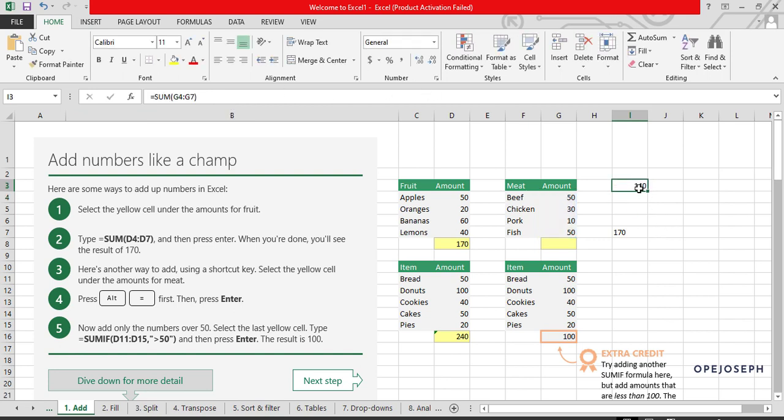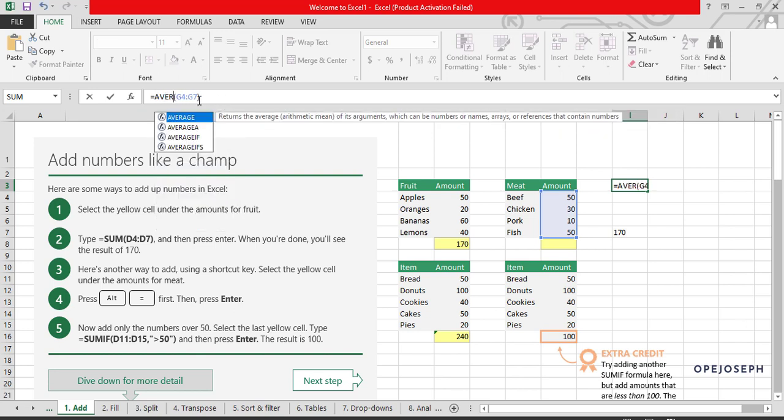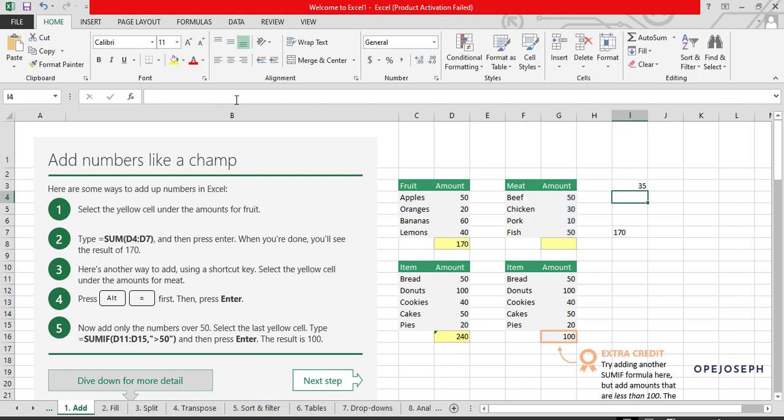That is 140. So the beauty of using expressions is that you can always change the function in order to get another answer you want. Let's say for example you want to get the average of cell G4 to G7. It is as easy as clicking AVERAGE. Can you see now? It returns the arithmetic mean of the arguments. So clicking on tab again and enter, you see 35. It gave us the average of all these numbers here.